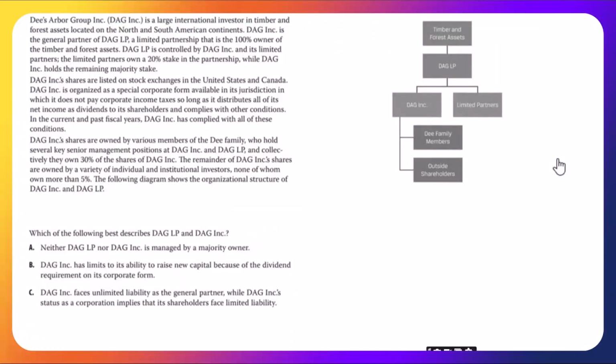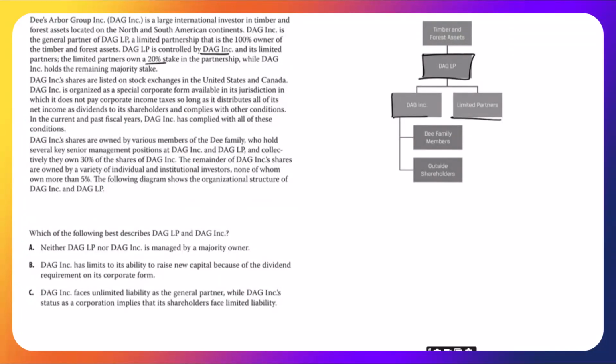Next up, which of the following best describes DAG LP and DAG Inc.? So back to the publicly traded corporation and the limited partnership. A, neither DAG LP nor DAG Inc. is managed by a majority owner. Well, let's look at DAG LP. We were told DAG LP is controlled by DAG Inc. and its limited partners, here and here.